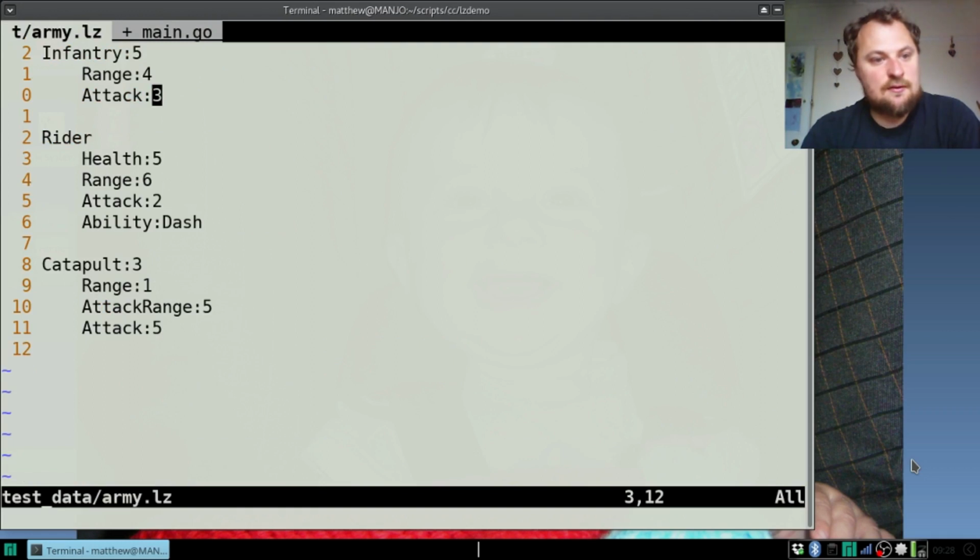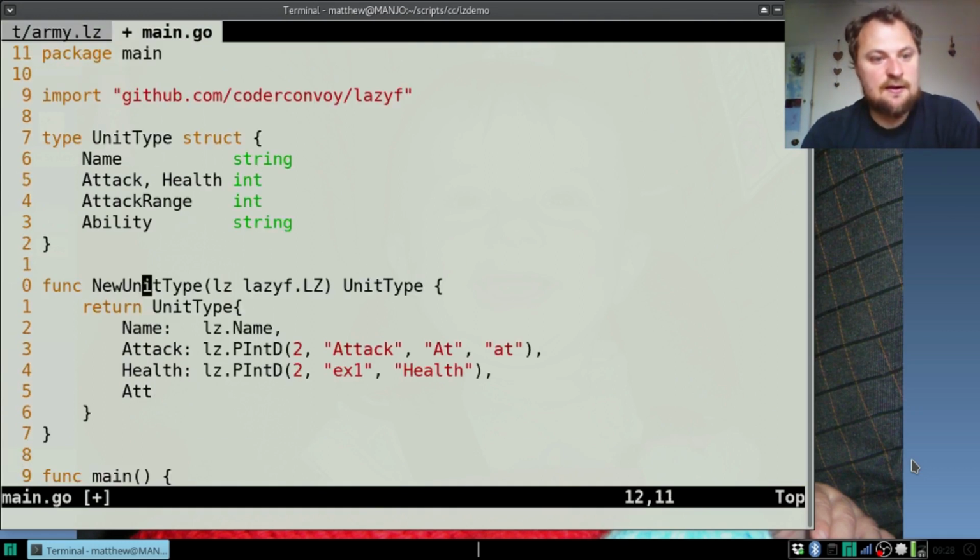Did they have range as well, didn't they? They have range and attack range, so I didn't bother with range. Let's put that here, range.